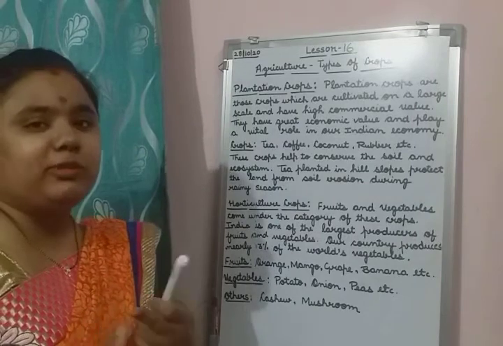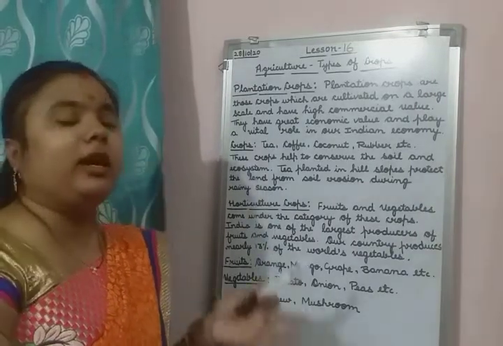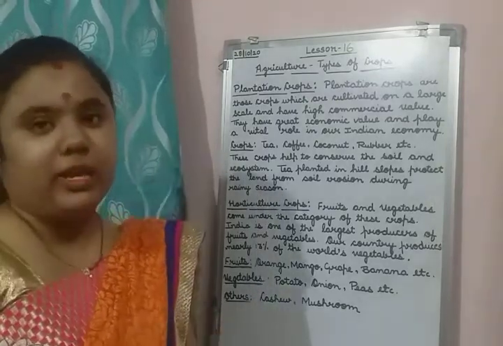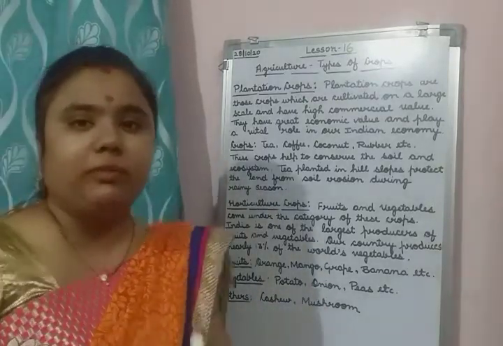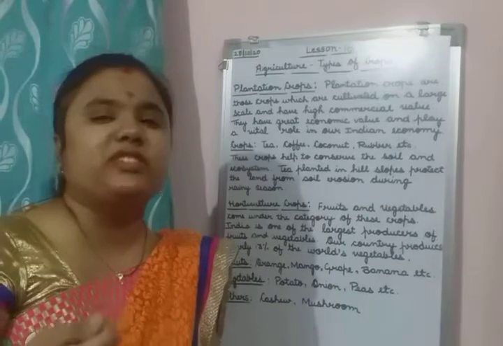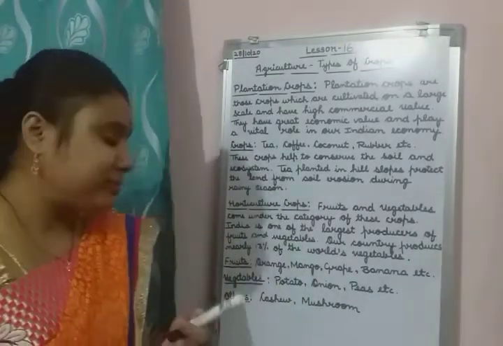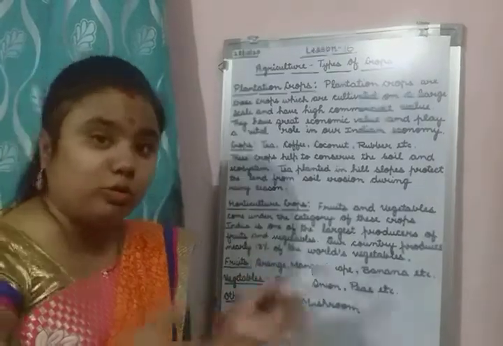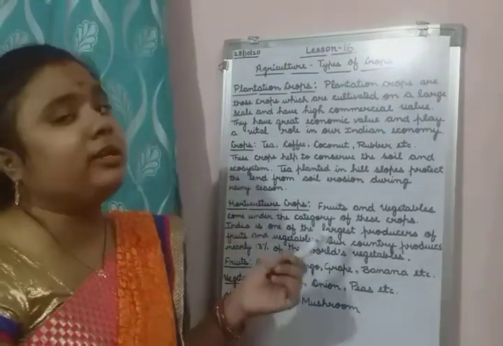Some other crops also come in horticulture crops: cashew and mushroom. Cashew means kaju, and mushroom is a vegetable that you all eat. These are the other two crops which also come in the category of horticultural crops.